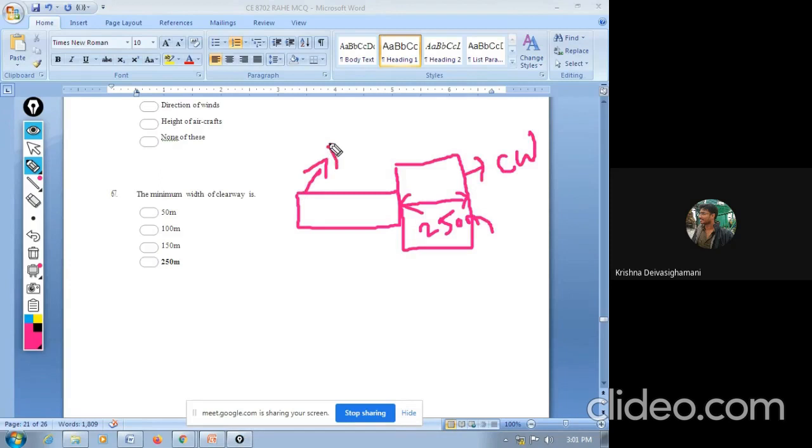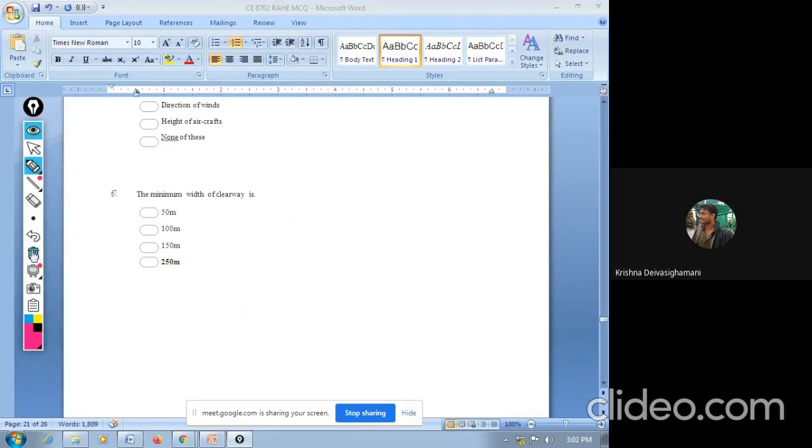At both the ends you will have clearway. That clearway is about 250 meter. For 250 meter, we have to provide empty space at both ends of your runway. That is called the clearway. This thing we have also discussed in class.